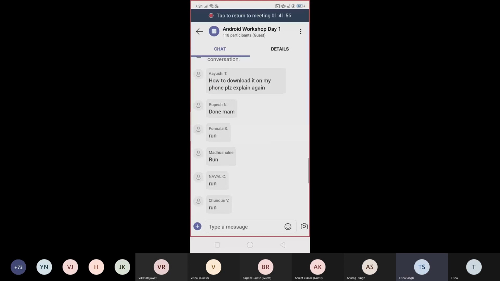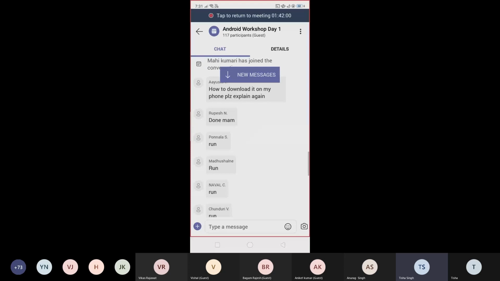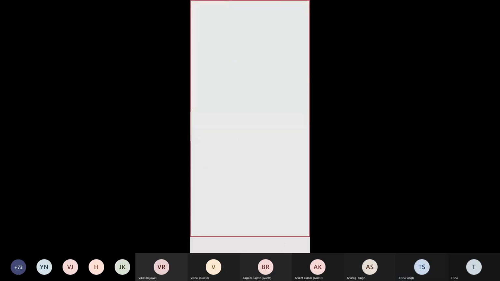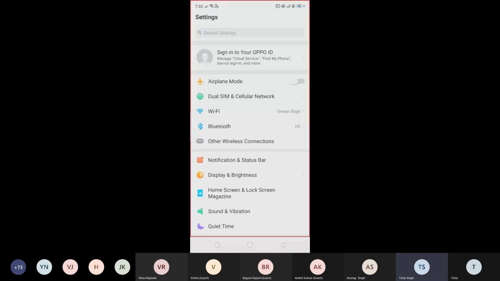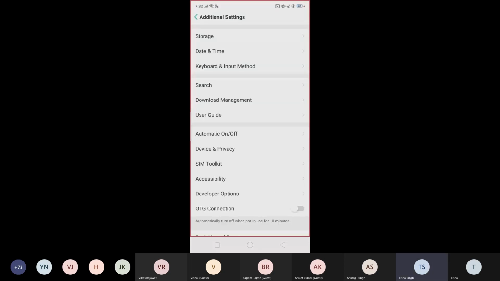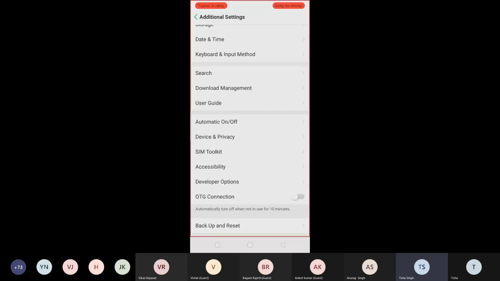Ayushi is asking how to download it on my phone. Please explain again. So for downloading it onto your mobile phone, you need to do this. I am showing you. Go into the settings. Then go into this additional settings. Then you would be able to see this developers option.